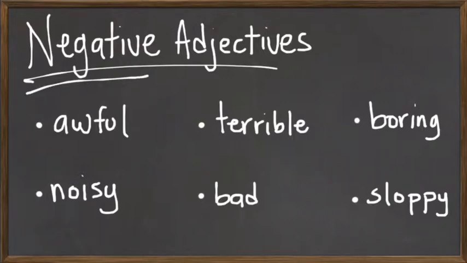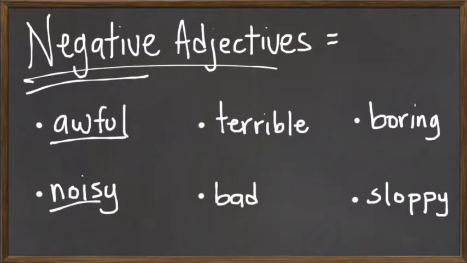By negative, we mean that they describe something bad about the thing we are describing. We have 6 common negative adjectives, and we will check their pronunciation right now. Please repeat after me. Awful. Awful means very bad. For example, it can be an awful movie, an awful situation, an awful class, etc.